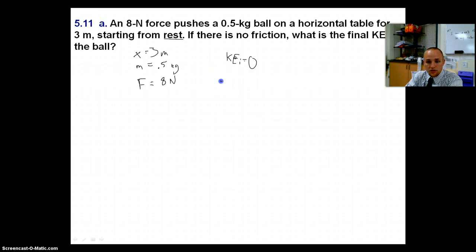So we know that we had to do work to our system, so we push the ball, so work equals our change in kinetic energy. And we know that our initial kinetic energy is 0. So our change in kinetic energy is going to be only the energy that we have at the end. So the work we do, we know, is equal to our force times our distance, and that equals our final kinetic energy, KE. So our final kinetic energy equals our force times our distance.